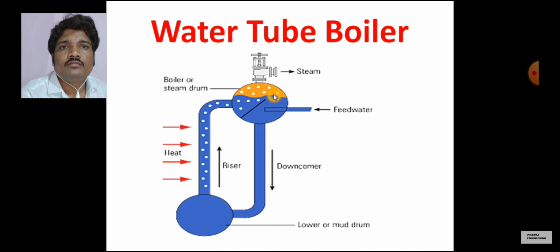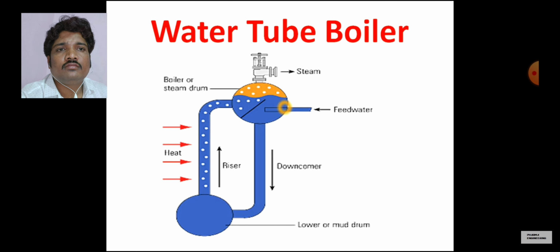When we use steam, pressure lowers in this region and fresh feed water enters the chamber. This fresh water has lower temperature, so it has higher density and is heavy compared to hot water.